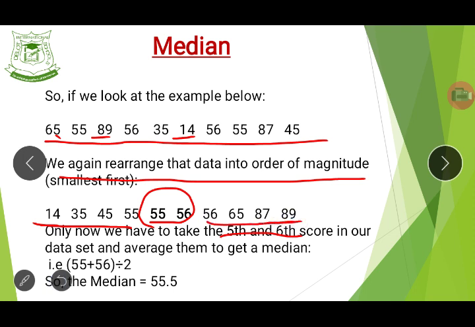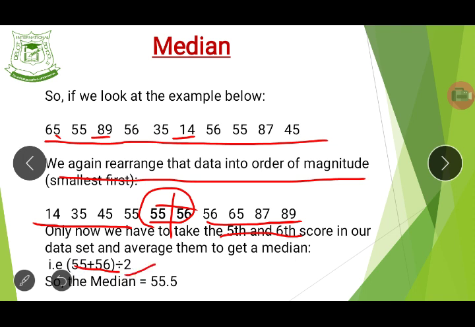So now we average them. What does this mean? We pick the two of them and add, and then divide by 2. That is, we add 55 and 56 together, and then we divide by 2.